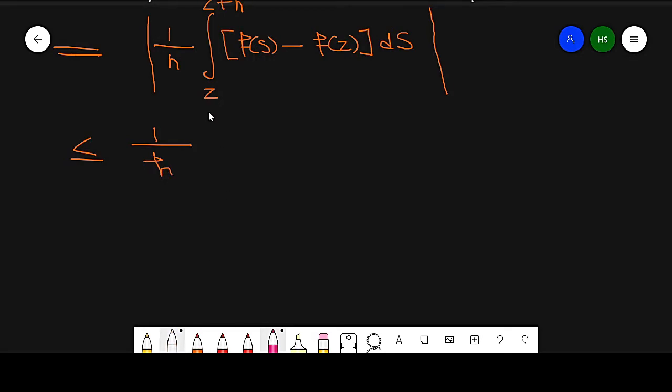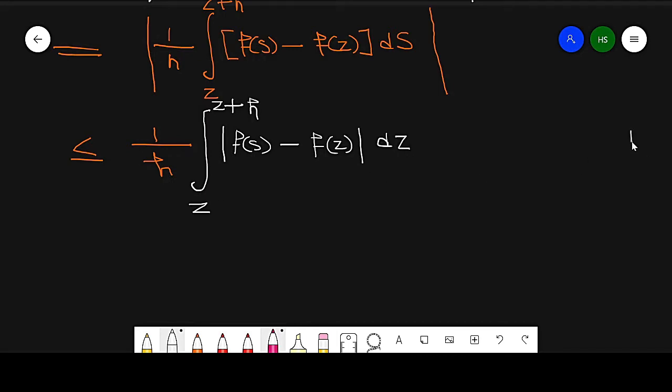And next is the integration from z to z plus h of the absolute value of f of s minus f of z ds. This is written as equation number 3 or 4, so you can take it as either 3 or 4.